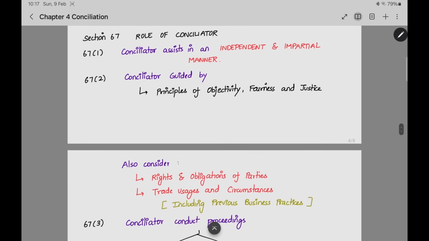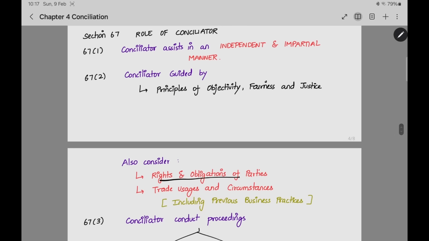The next thing is to also consider the rights and obligations of the parties. In the contract, there will be obligations and rights of the parties. That also he should consider while making the decision. Trade usage and circumstances, including previous business practices, he should consider too. What are the circumstances of the case? Along with that, previous business practices.